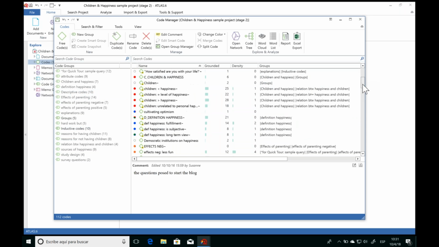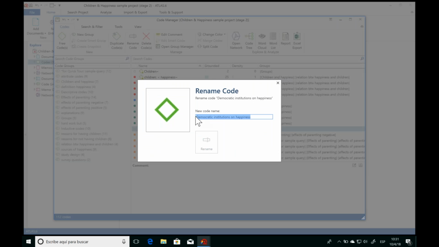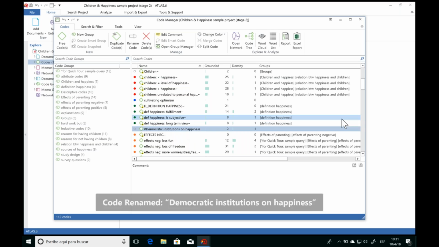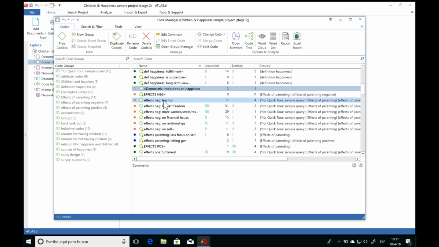Another way that we can organize the codes, as you may have already noticed, is that you can use prefixes. So to add a prefix to any of your codes, you simply rename that code and then add whatever prefix you would like. And the great advantage of using prefixes is that you can already put a structure to your codes.